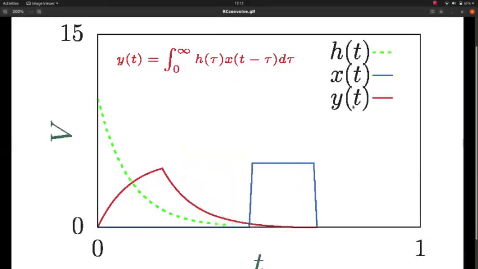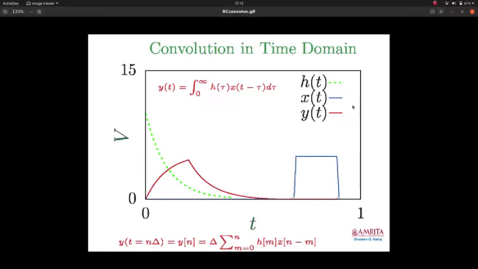So as you can see, the convolution in time domain is shown here. The rectangular pulse is moving, shifted at different times, and the red one is the output. When you compute the integral as an overlapping area, you will get this output y.